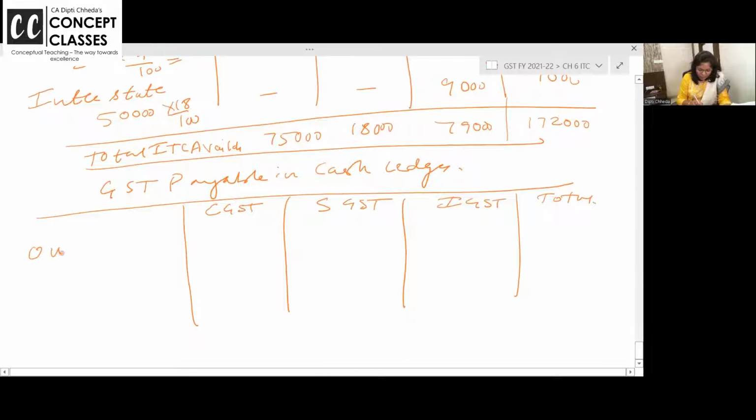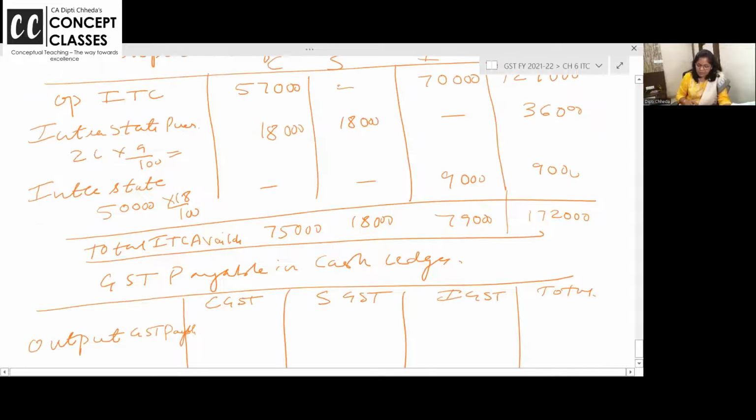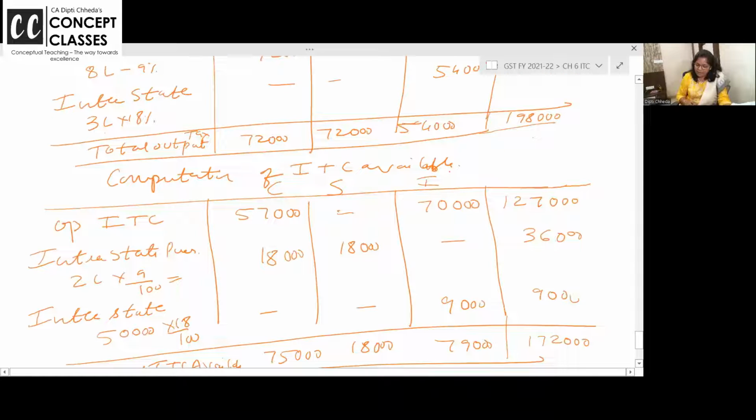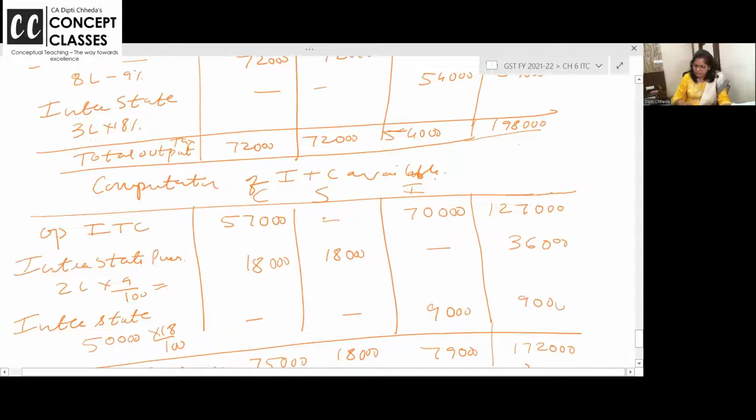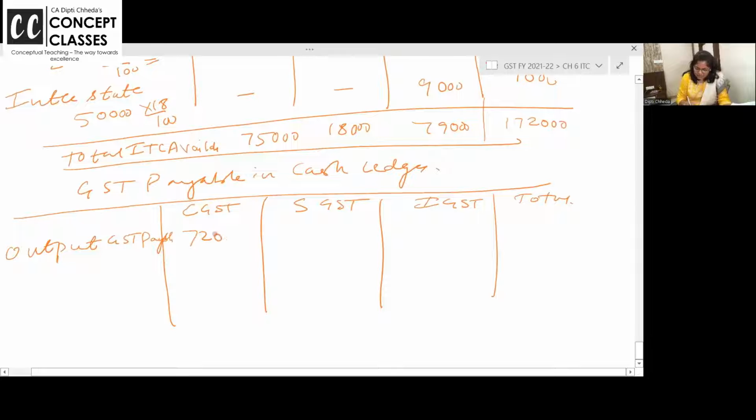Let us write down output GST payable. Output GST payable 72, 72, 54, 198. 72,000, 72,000, 54,000, 1,98,000. Are you all with me?